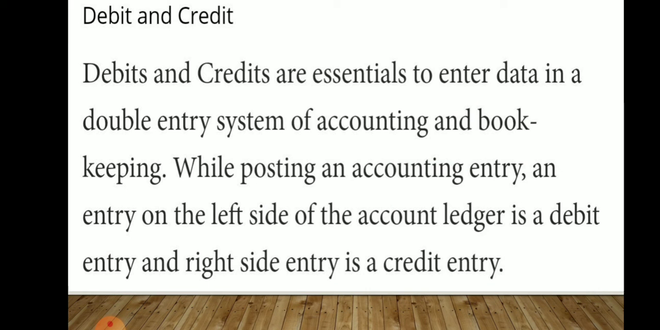Debit and credit. Debits and credits are essential to enter data into the double entry system of accounting and bookkeeping. While posting any accounting entry, an entry on the left side of the account in the ledger is a debit entry, and a right side entry is a credit entry. The left side entry is a debit entry of the ledger, and the right side is a credit entry of the ledger. I hope you can understand this point.